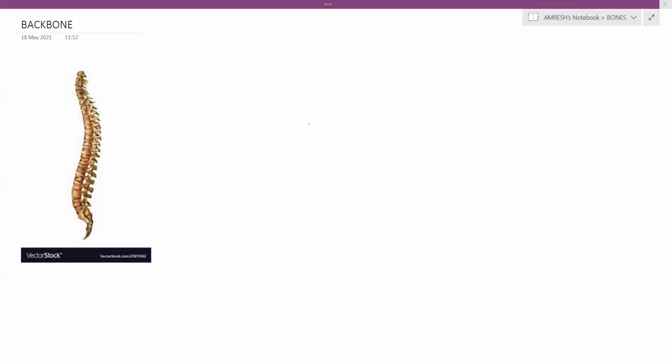Now is ribs. Ribs are the narrow curved bones.